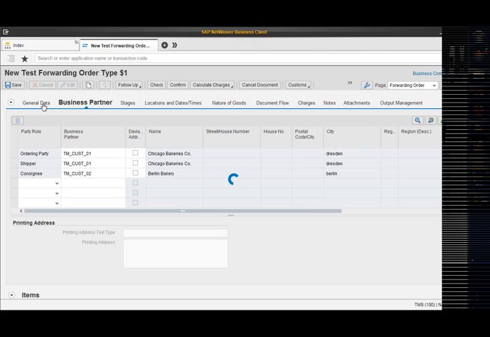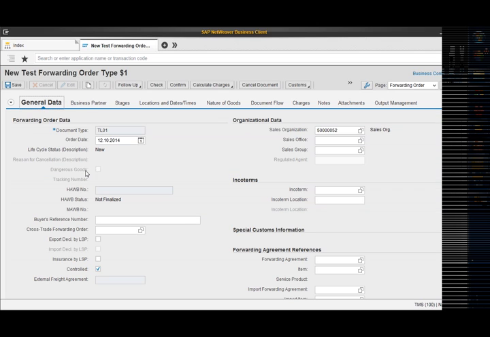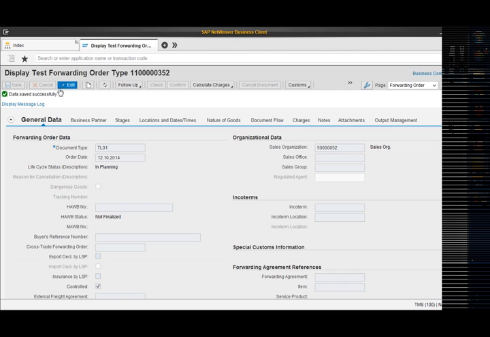If I go to the general data tab, you can see that the HAWB number is blank and it is not finalized yet. I'll just click on save and create this forwarding order document. It is giving me a success message telling that the data has been saved successfully. Now I click on edit.